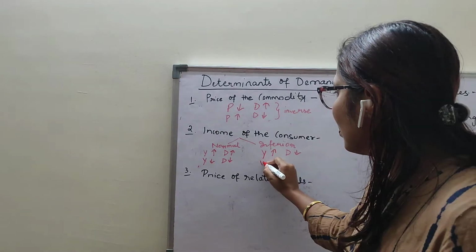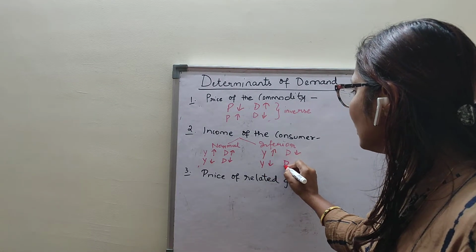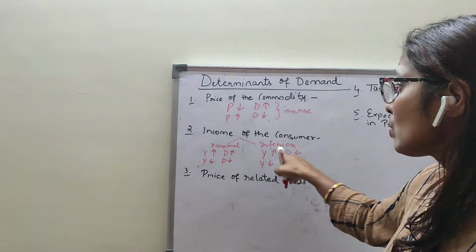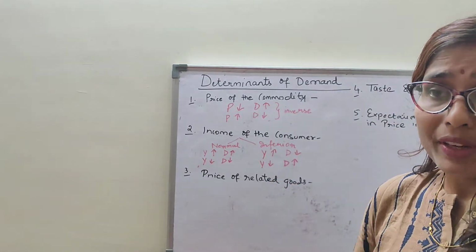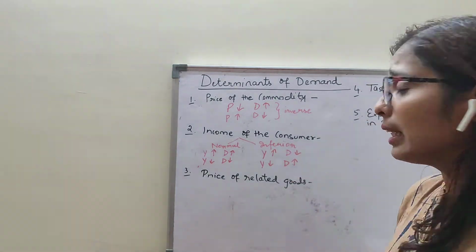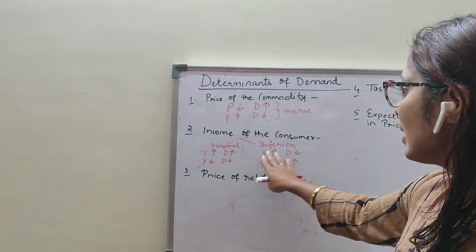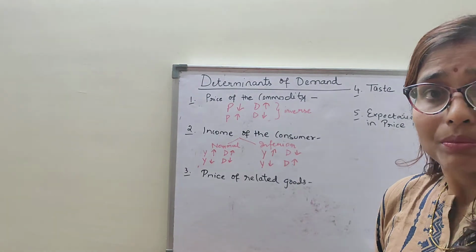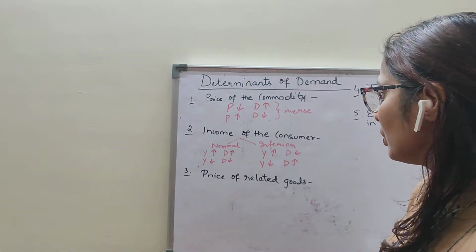And when your income falls, your demand increases for the inferior good. When your income is low, you will demand the cheaper goods only. So your demand at that time increases. So what you can see here is that there is an inverse relationship. I hope I am clear up to this.